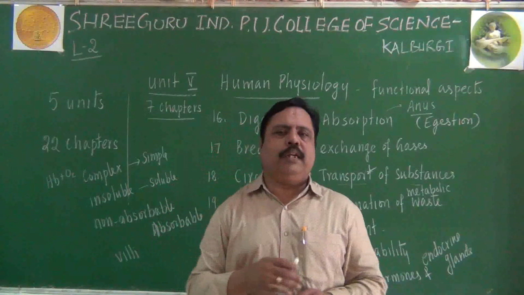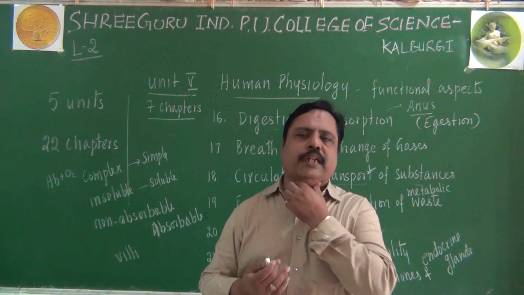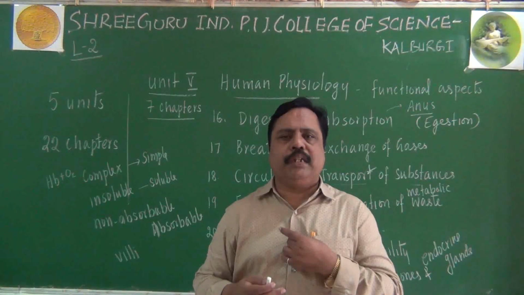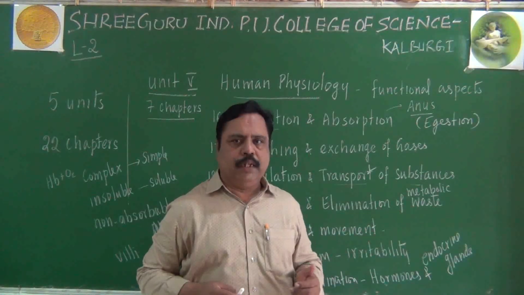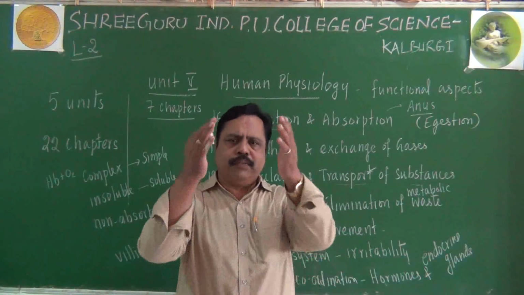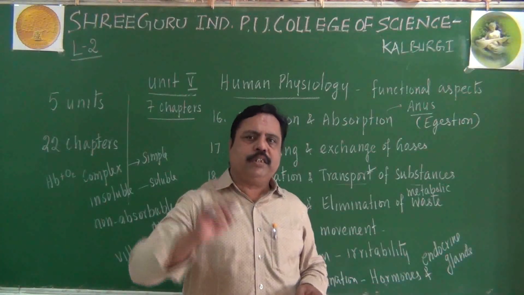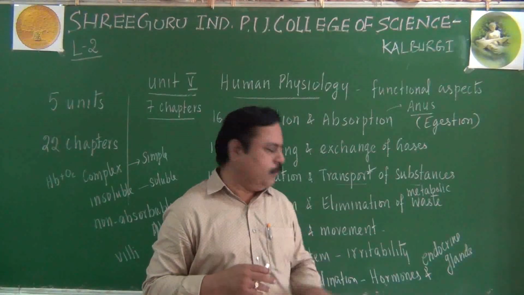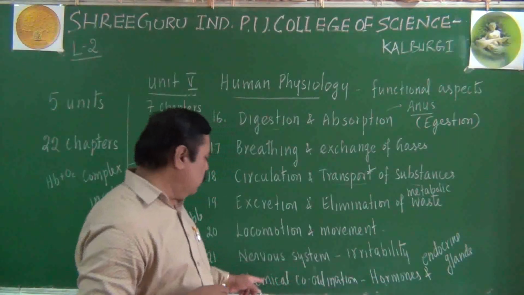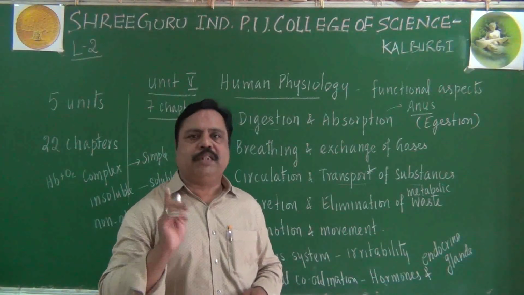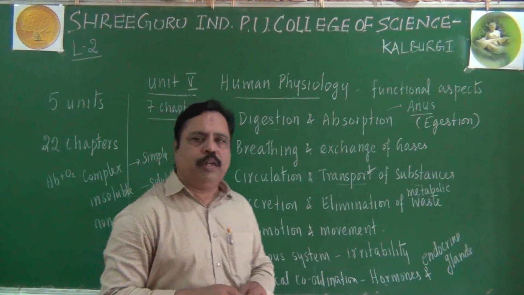It may be the pineal gland present just below the brain, or the thyroid gland present in our neck region, or the thymus gland located in our chest, and there will be pancreas, there will be adrenal gland. Like that, various types of glands are located in our body, including our testis and ovary. They secrete some hormones. So hormones secreted by the endocrine system, and how those hormones act like chemical messengers, that we will be studying in this lesson. So that is called chemical coordination.